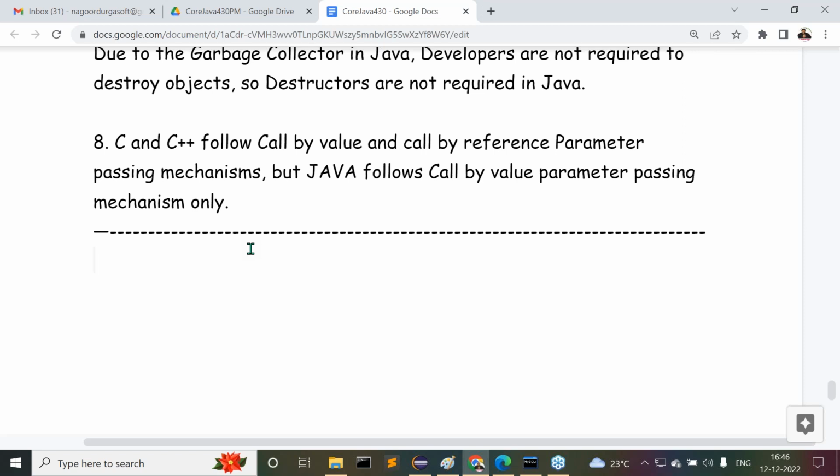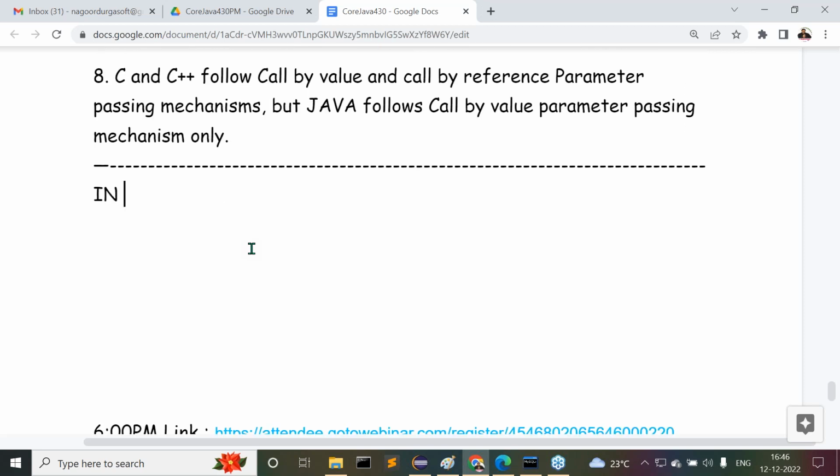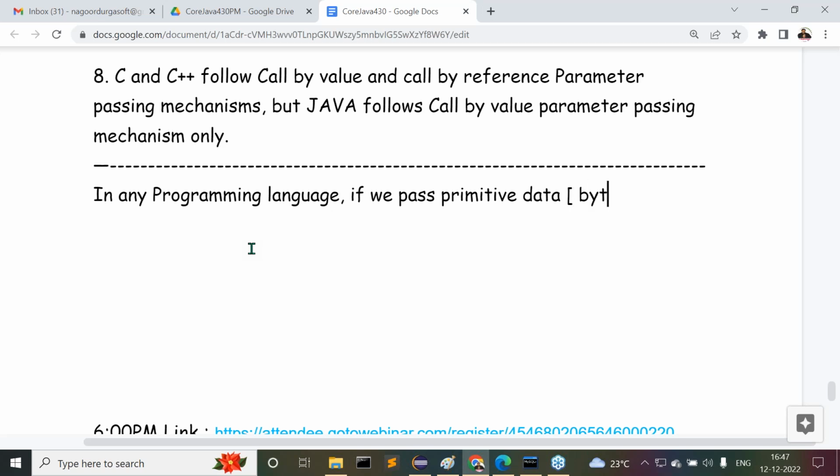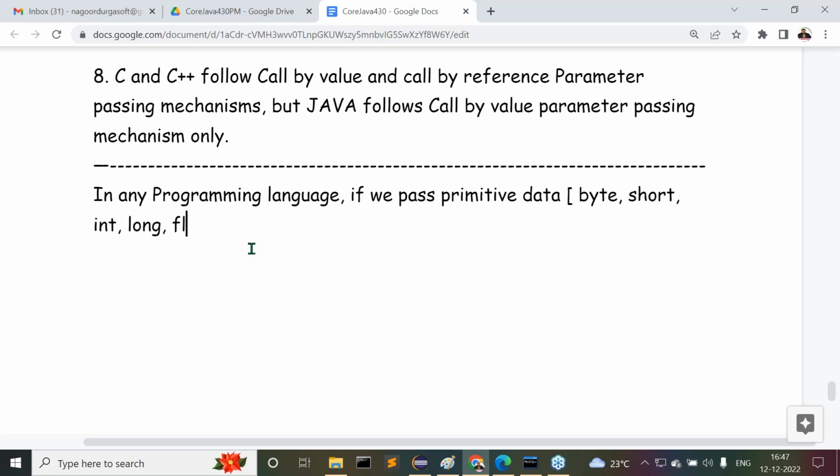Alright, sir, the point is very simple. Try to understand it. Observe carefully. In any programming language, if we pass primitive data, what is this primitive data actually? Can you tell me any idea? Byte, short, int, long, float, double, boolean, char. These data types are called primitive data types.